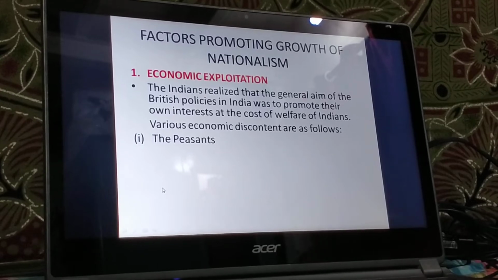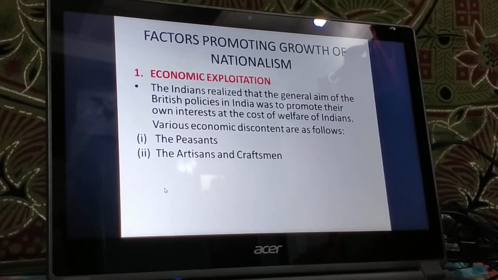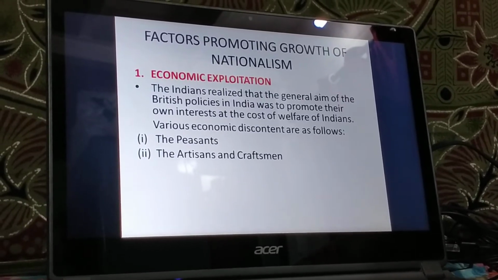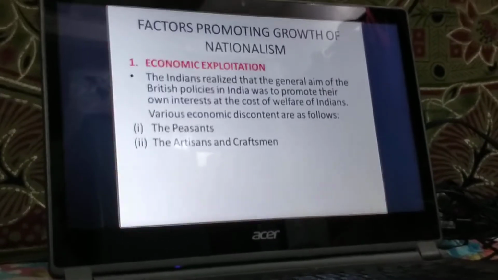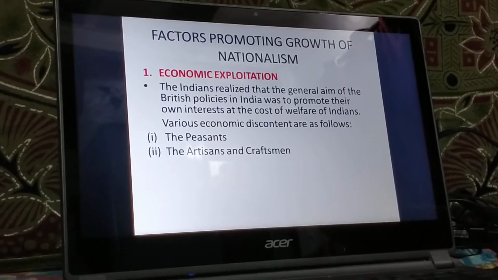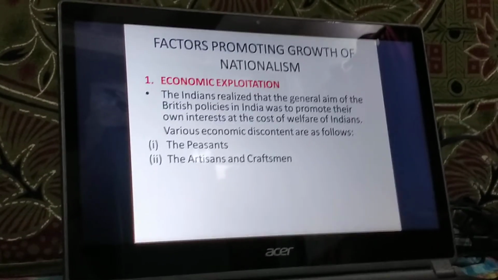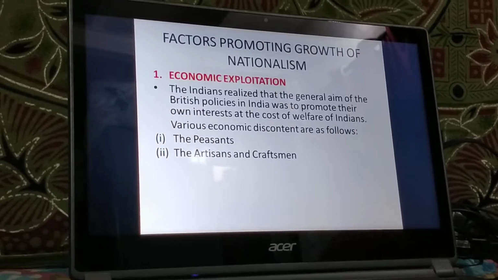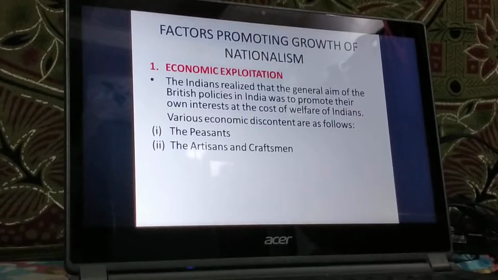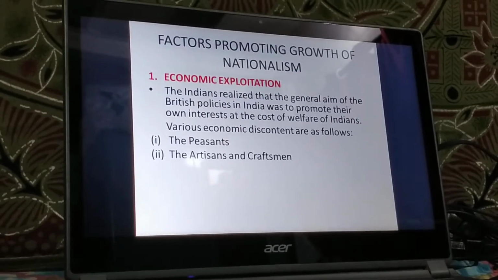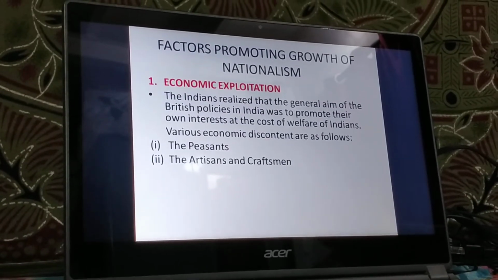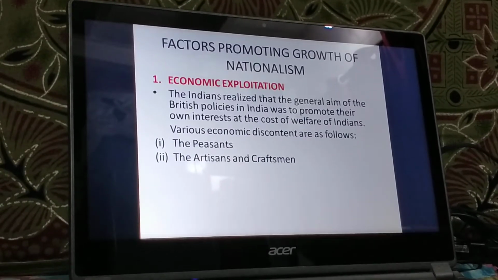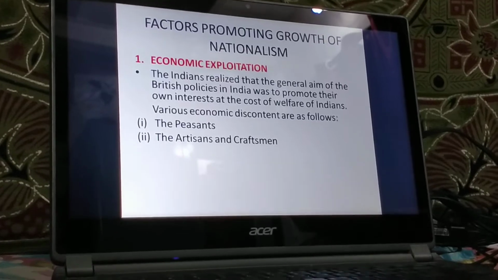Next, we move on to artisans and craftsmen. Now, the British economic policies were against the interest of Indian trade and industry. We were only the source of economic resources, or economic exploitation, which means that, as we have studied in the previous chapter as well, Britain extracted the raw materials from our country, forced us to produce raw materials in our country, and took them to their motherland with minimal duty.